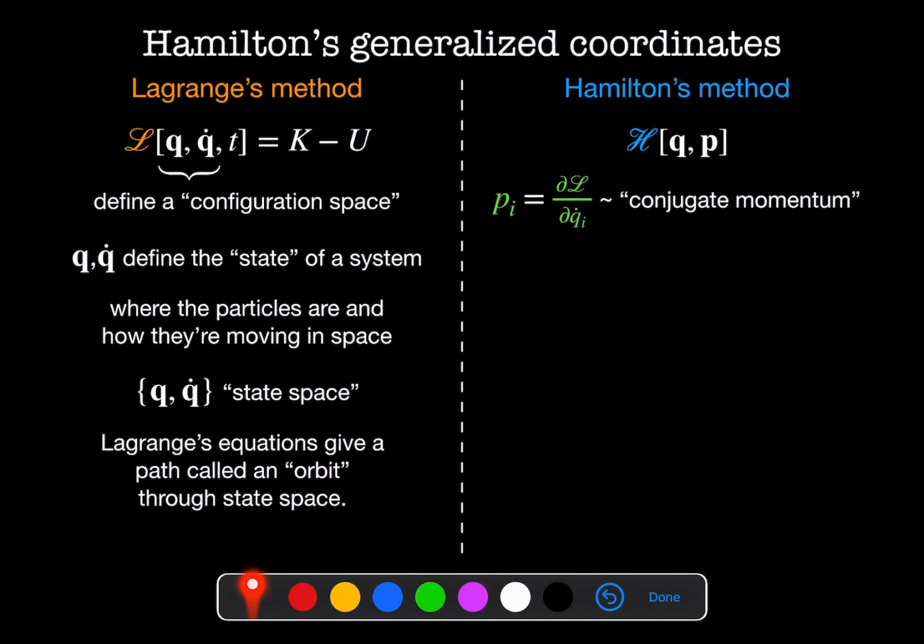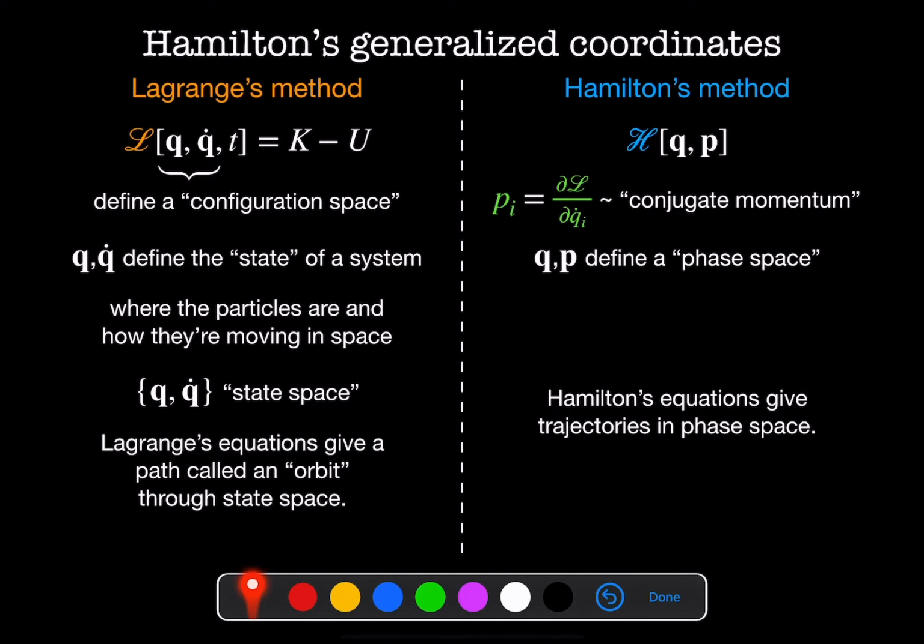Hamilton's method is a little bit different. In Hamilton's method, we have a combination of q and p. This defines a phase space. You may have heard about this when you've taken quantum mechanics and other classes. Hamilton's equations give trajectories in phase space. They evolve positions and momenta simultaneously. And next week, we're going to be talking a lot about phase space and how we can understand dynamics of the systems based on trajectories through phase space.